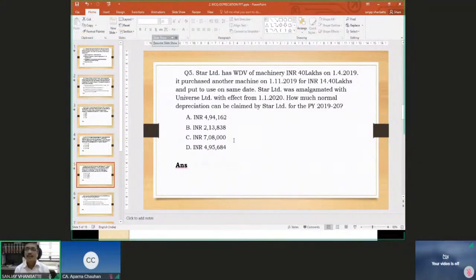The remaining portion of profits and gains of business and profession, PGBP, we will take on 22nd morning, that is coming Tuesday morning at 7 o'clock. We will take the remaining sections of PGBP and complete this portion of profits and gains of business or profession. So today we stop, we close here, and we are going to start again on Tuesday, that is on 22nd September 2020. Right? Alright, Fishaji, we can stop now.